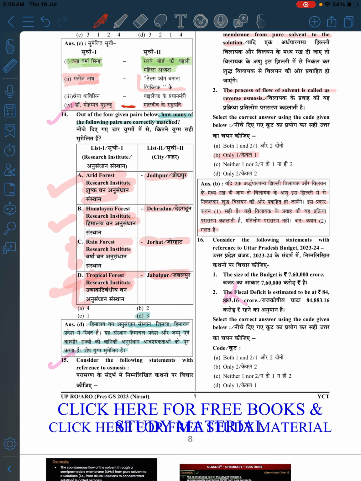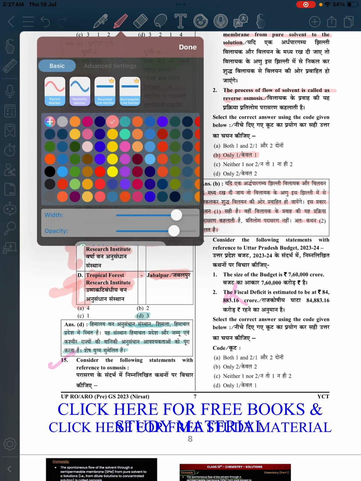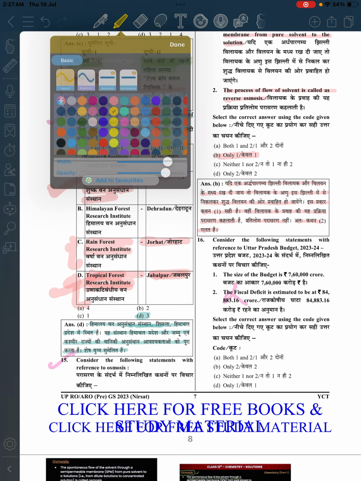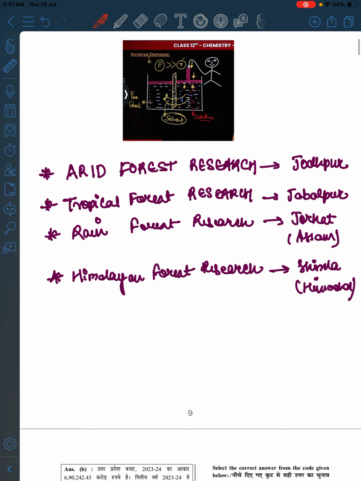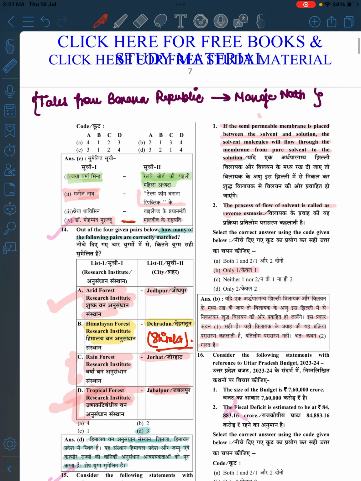Himalayan forest. Do Himalayan region? See, I will let you know how this has been eliminated. There are only two regions in Uttarakhand which are in the plain areas. Okay, but it is saying Himalayan forest. So if in Dehradun there is no Himalayan plains, then how will the Himalayan Research Center be in Dehradun? So it is wrong. It is in Simla. Okay, it is in Simla. So from here we can say that it is in Simla, Himachal. So this is correct.